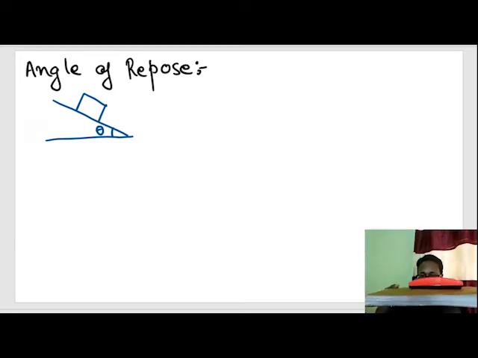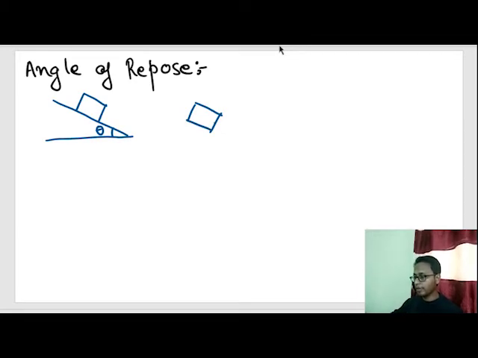Now I have the freedom to tilt this inclined plane. So after a certain while of tilt, the block starts slipping. What is happening out here? After a certain degree of tilt, this block starts slipping. What is happening out here? Okay, so let's draw the free body diagram of this block.